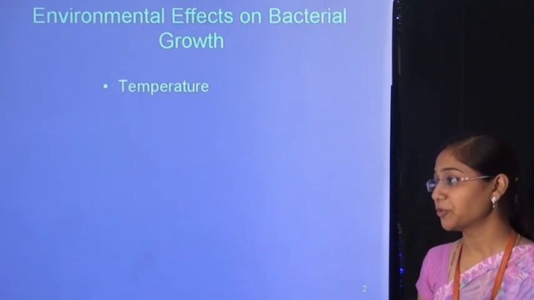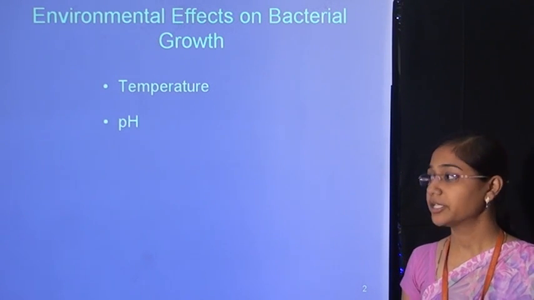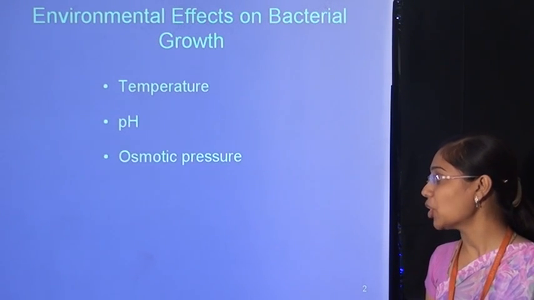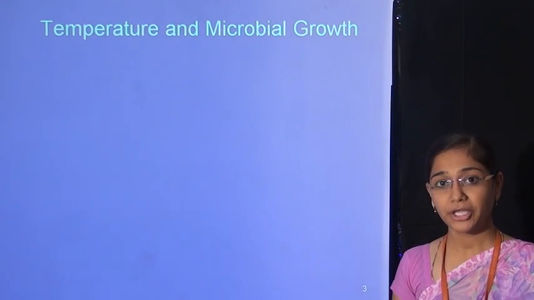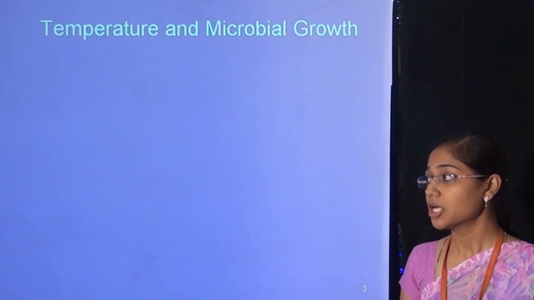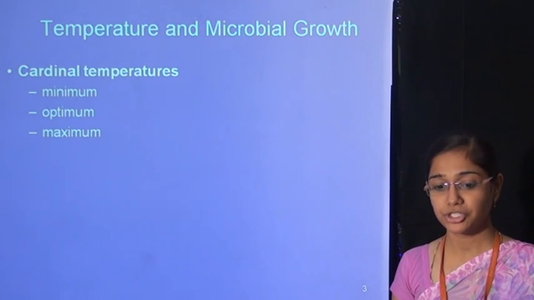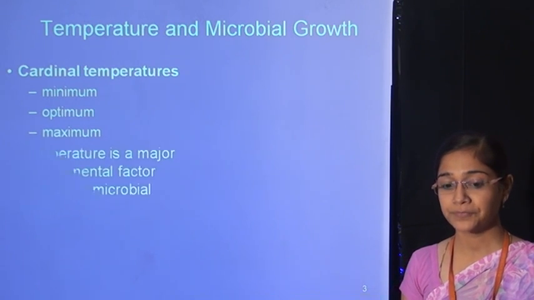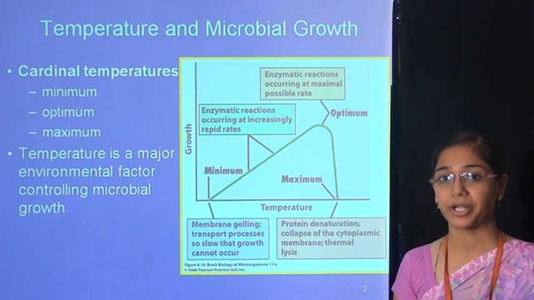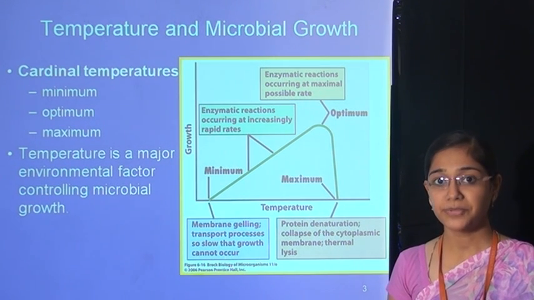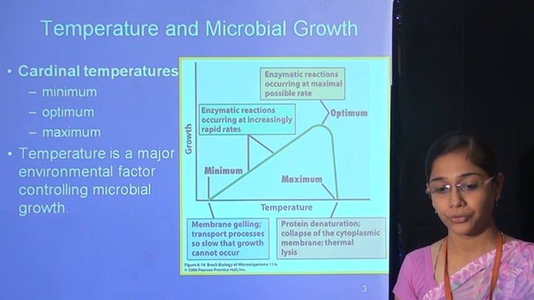Environmental effect on microbial growth. Which parameters affect the microbial growth? Temperature, pH and osmotic pressure. First of all, temperature. All the microorganisms grow at a limited temperature range, that is known as cardinal temperature. There are three types: minimum, optimum and maximum temperature. Temperature is a major environmental factor which controls the microbial growth.